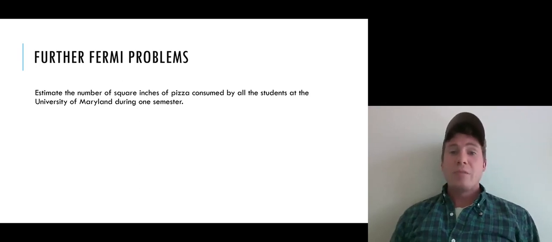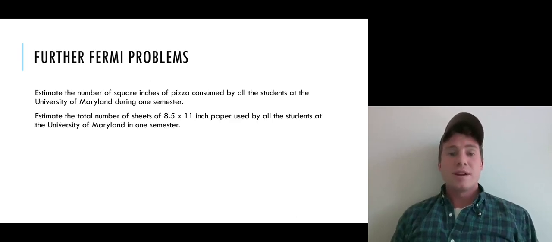And then you can try to figure out how many square inches are in a 14-inch pizza. The radius there would be 7 inches, squared, times pi, which gives you the area of the pizza in square inches. So you get 49 pi square inches as the area for a pizza, and if you think students eat 3 or 4 of those, you multiply it by that and multiply it by the number of students. This is very rough and ready, but it gives you a sense of how you'd break this problem down into sub-problems that maybe you could get a better handle on.